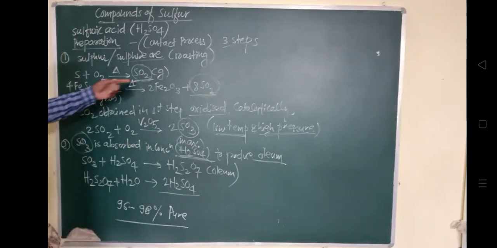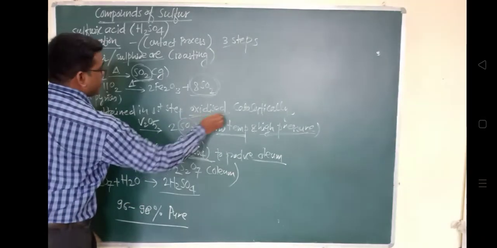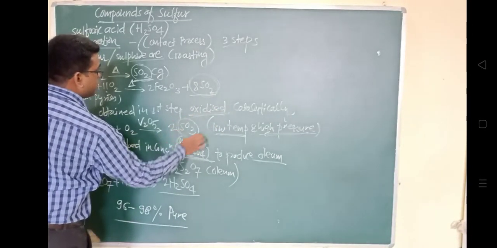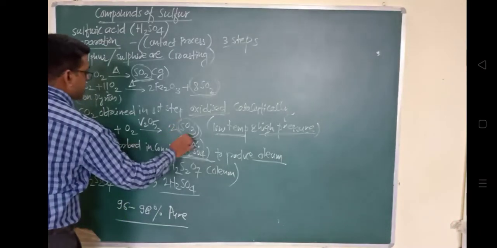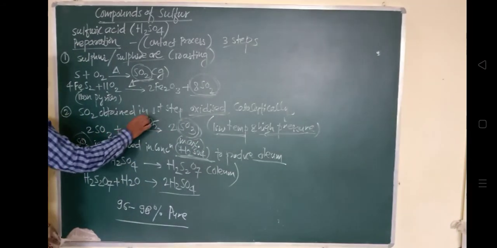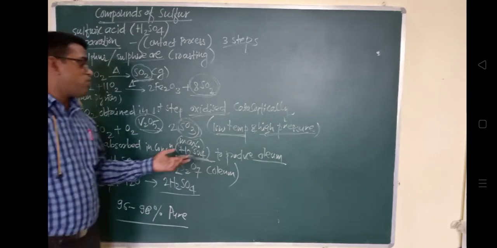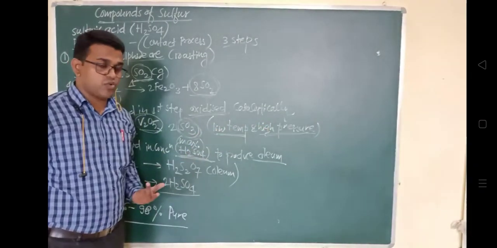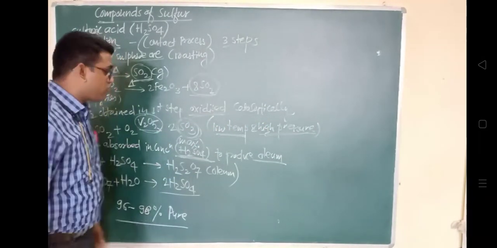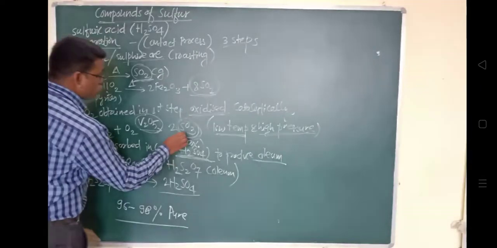Once sulfur dioxide is extracted, it gets oxidized. When it gets oxidized, it will convert into SO3. To carry out this oxidation process, it requires a catalyst called vanadium oxide, and the conditions required are low temperature and high pressure. Why are low temperature and high pressure required? To yield the maximum quantity of SO3, because this quantity will decide how much oleum will be produced.